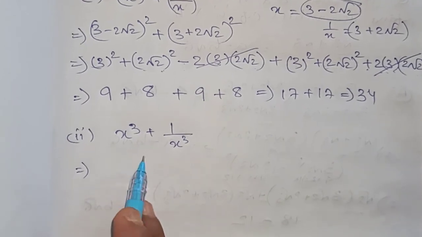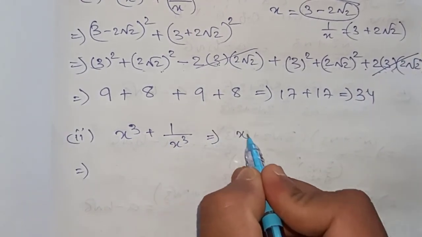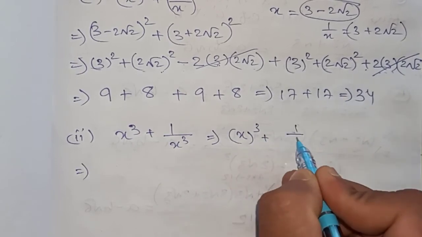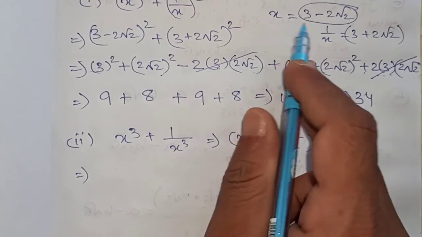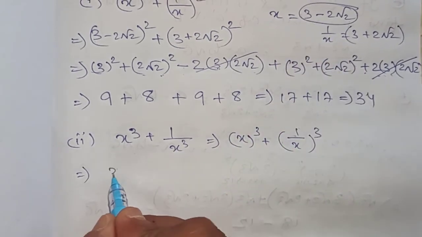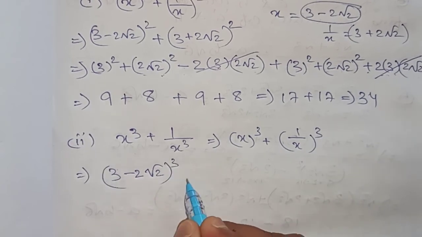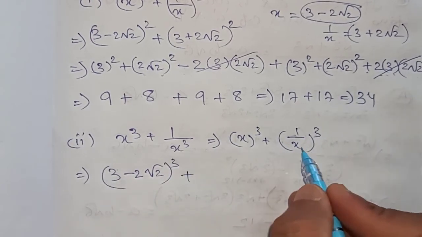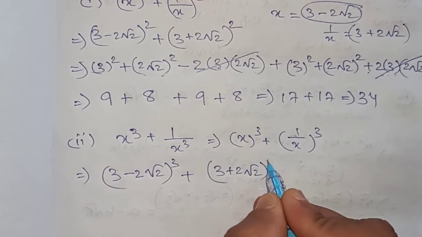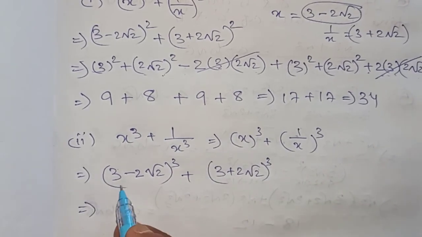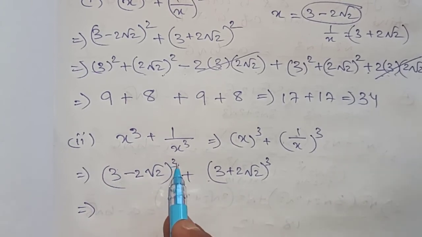Second bit. In the second bit, the question is given: x cube plus 1 by x cube. So we will write it as x whole cube plus 1 by x whole cube. What is the value of x? The value of x is 3 minus 2 root 2. So in place of x, I am going to write 3 minus 2 root 2 whole cube, plus 1 by x. The value of 1 by x is 3 plus 2 root 2 whole cube. So we will use the a minus b whole cube and a plus b whole cube formulas.